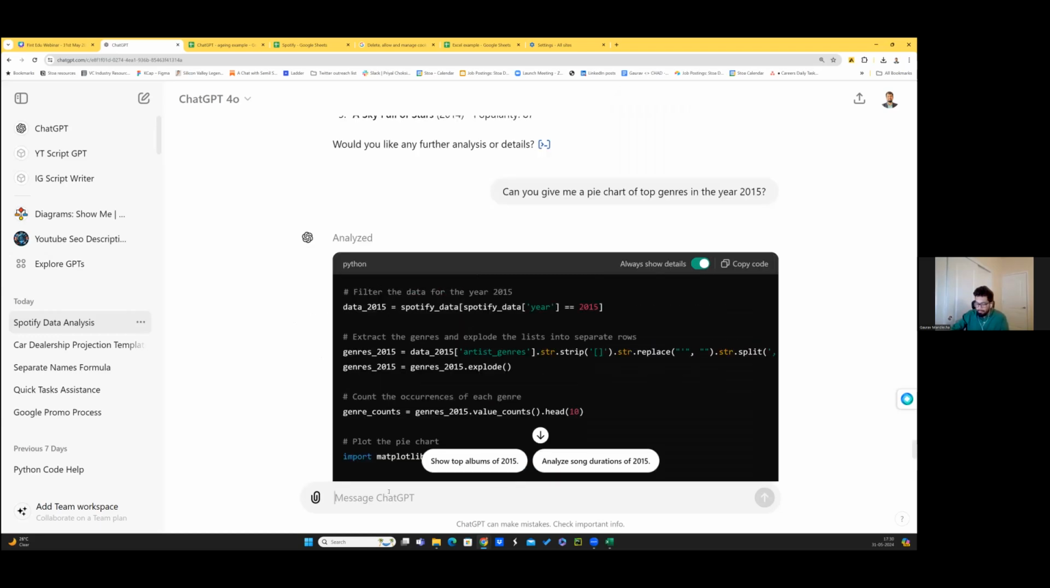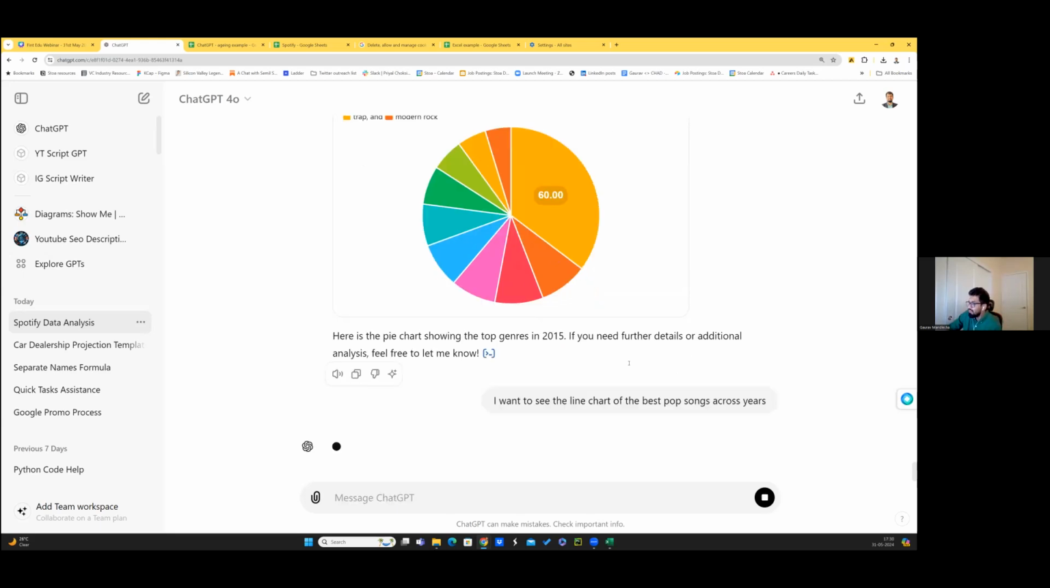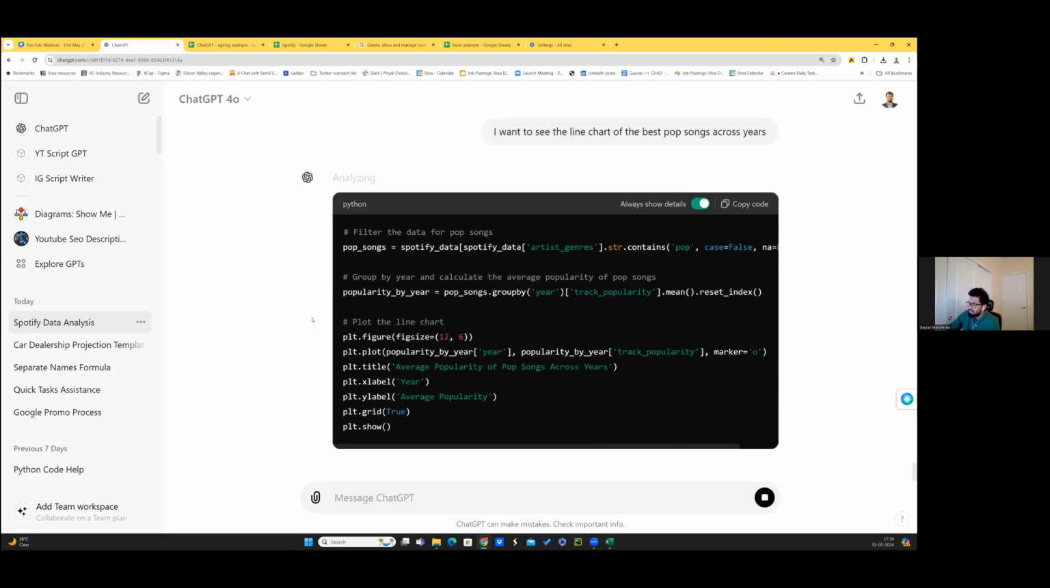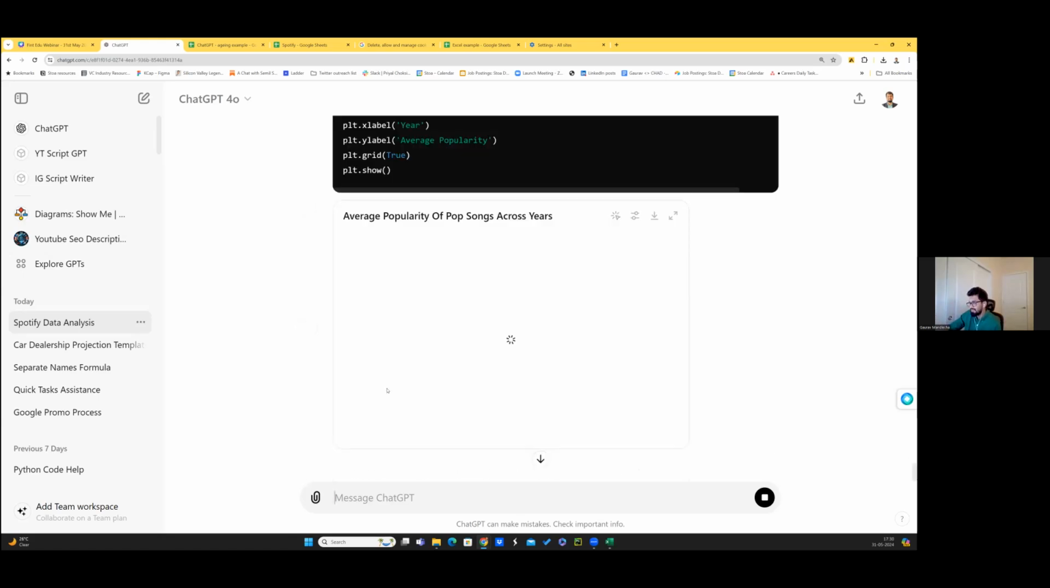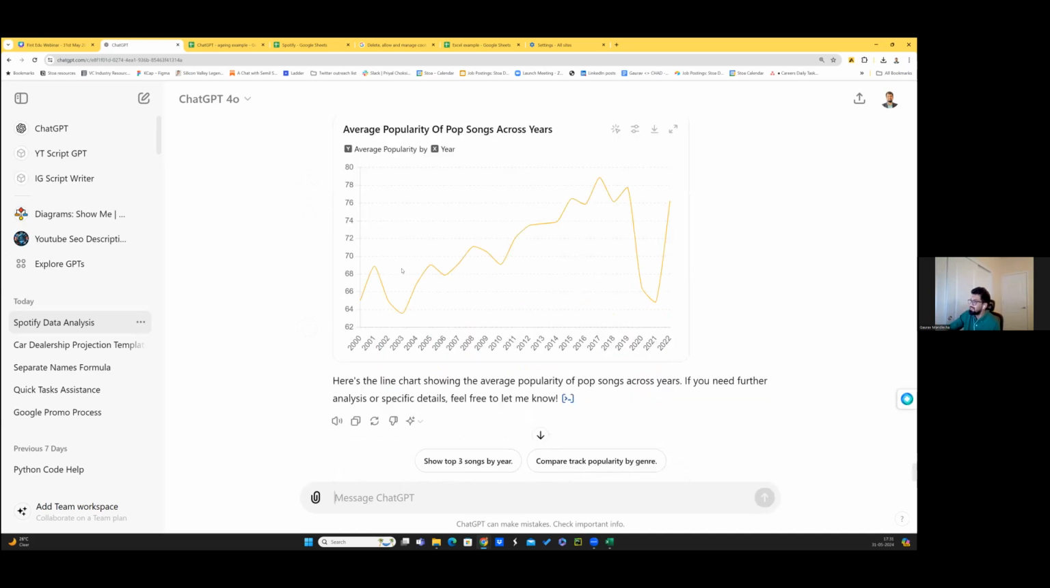Say you want to see a bar or line chart of the top pop songs across years, the best pop song across years. So it will be able to identify what our expectation is. And in very simple English, you can type it and it will chart it. So you see, it is able to identify the popularity of the pop songs across years, and it is able to chart it.